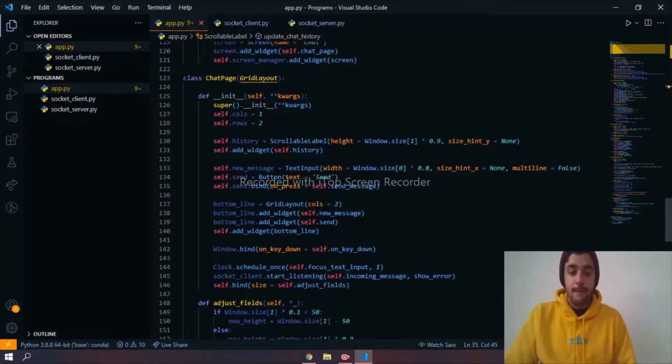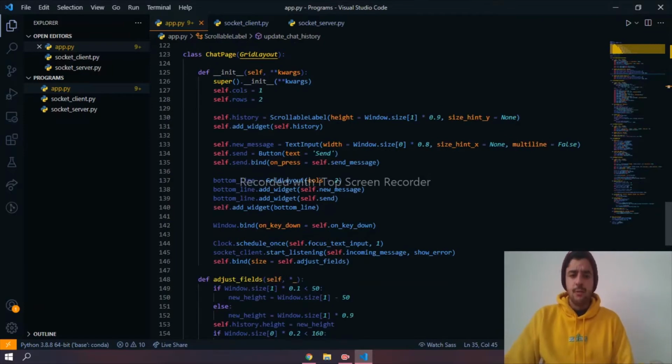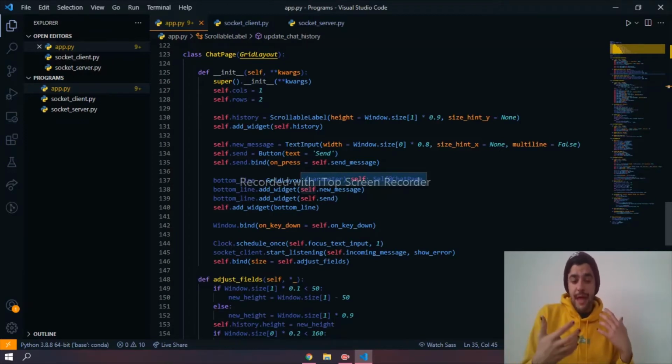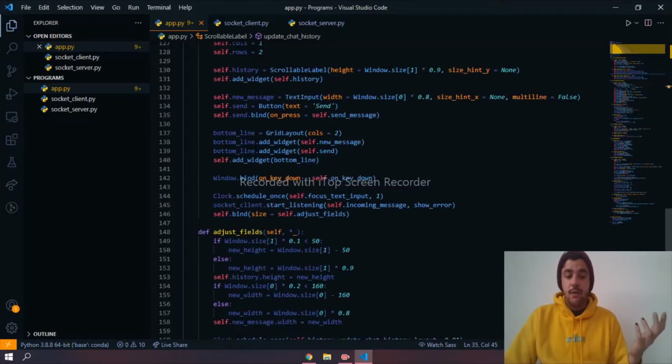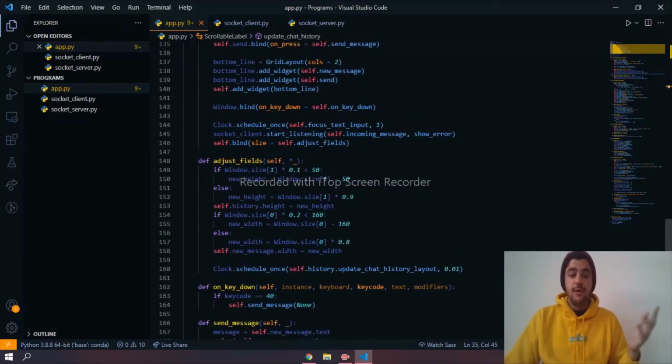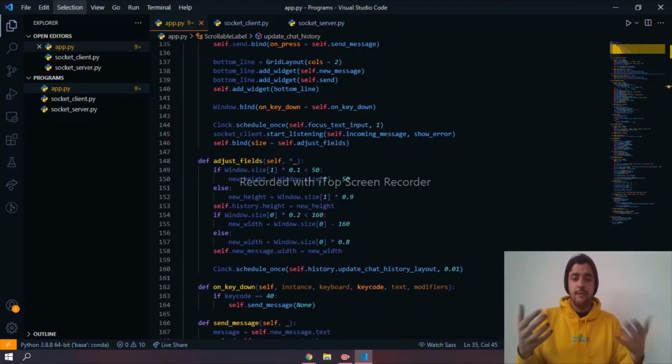As well, we have all the different characteristics of the layout, how it's going to behave when something happens, like when there are many messages, when you need to adjust the fields because they are too big, and all of those little aspects that have to go into developing the front end of an application.